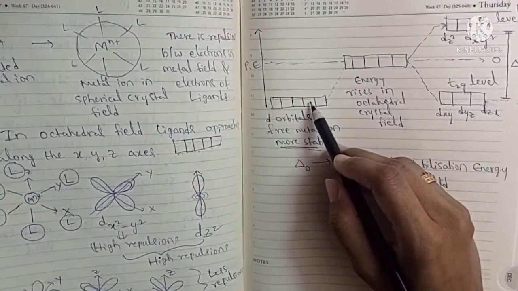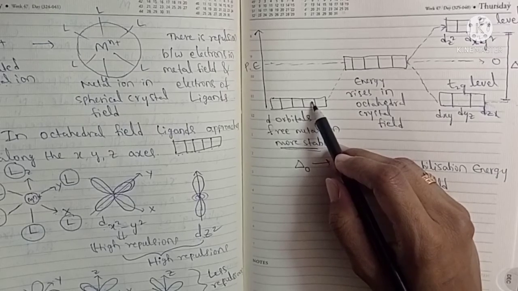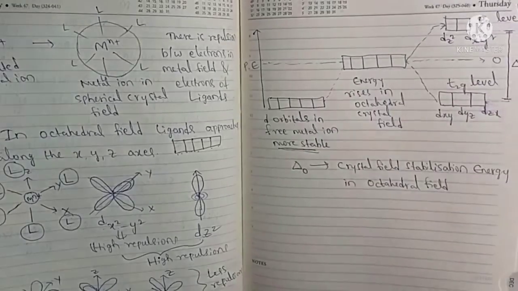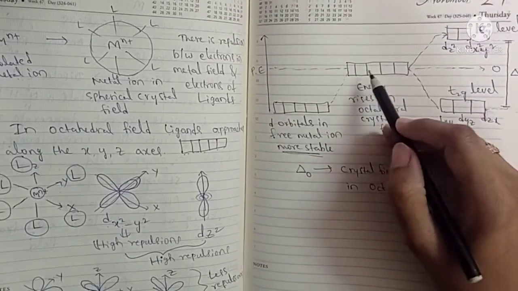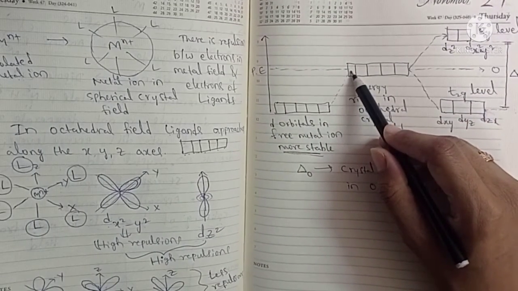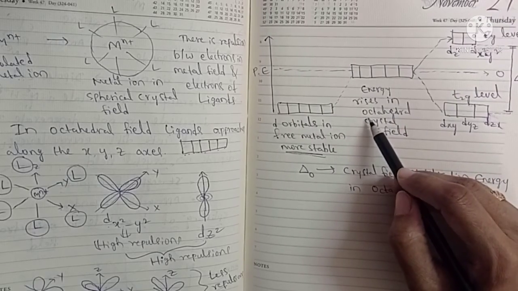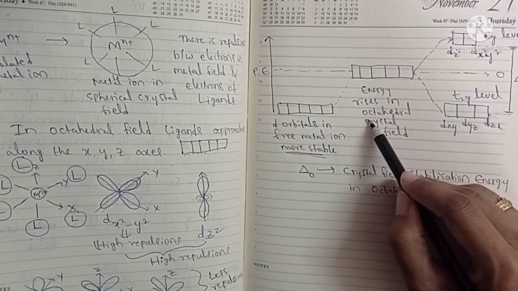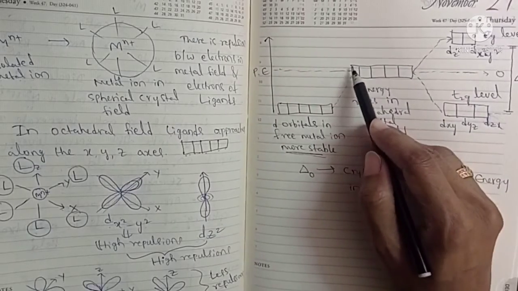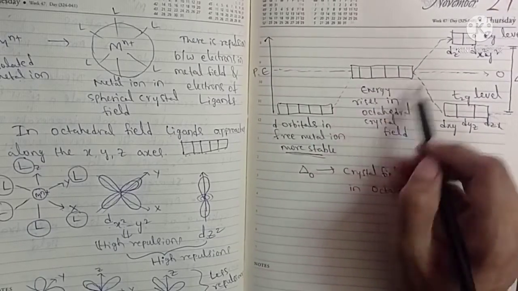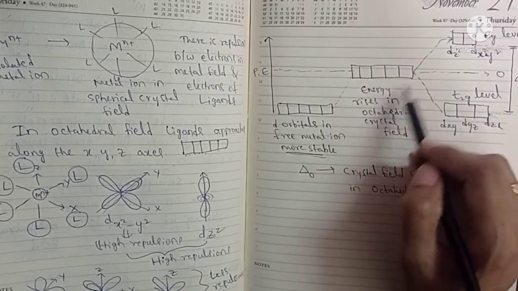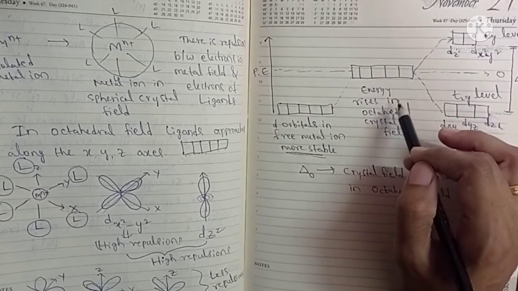So after ligands approach the metal ion, the energy of these d orbitals rises. So the energy rises in the octahedral crystal field. Due to the symmetrical nature and the approach of ligands, a crystal field is formed.